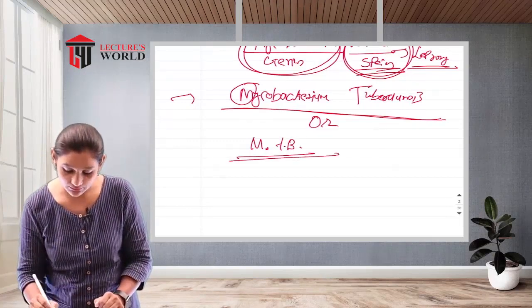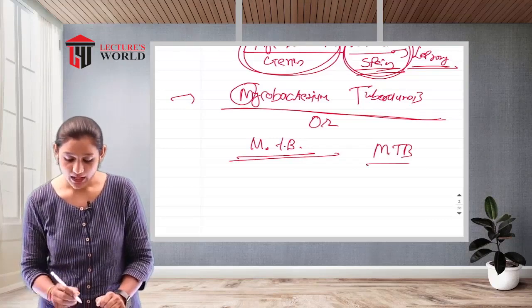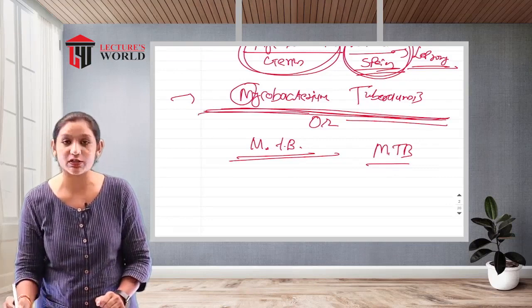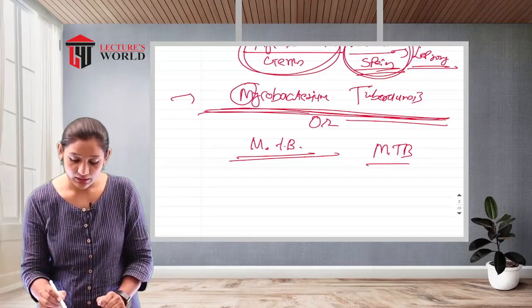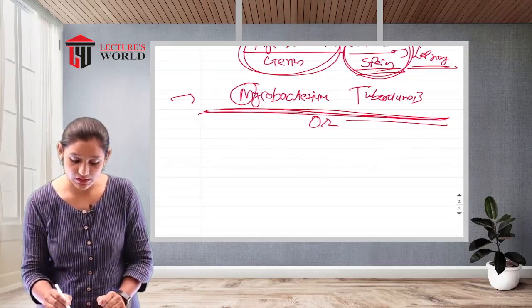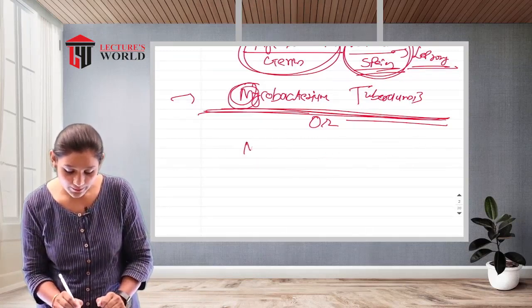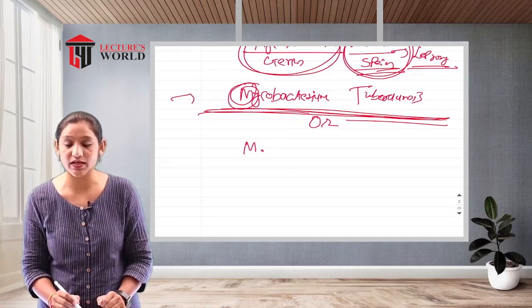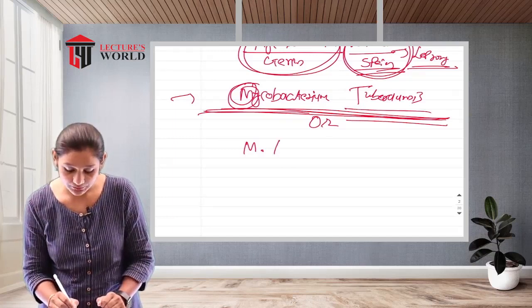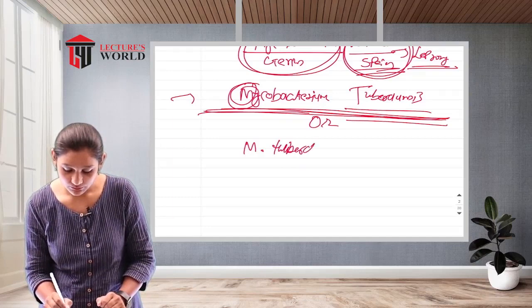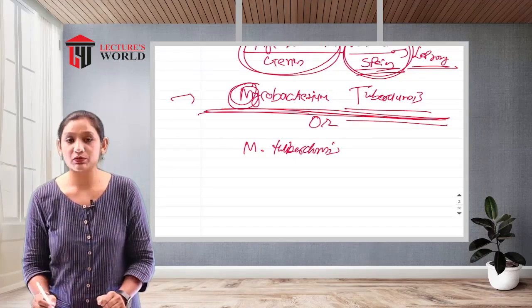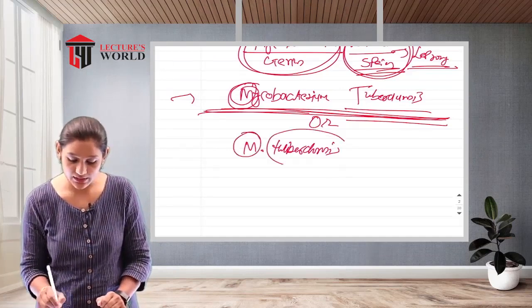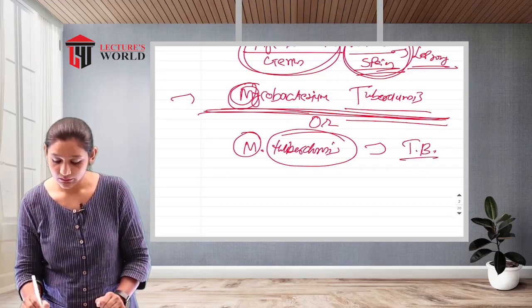Clear? This is the cause of MTB. Either you write down the whole genus and species name with underline, or the other way: this M is capital, then a dot. M indicates the capital letter, which indicates the genus name, and then tuberculosis. We don't need to underline the genus or the species name. This is the genus name and this is the species name of the bacterium that causes TB.